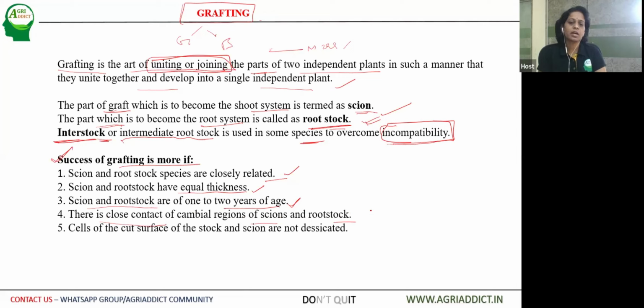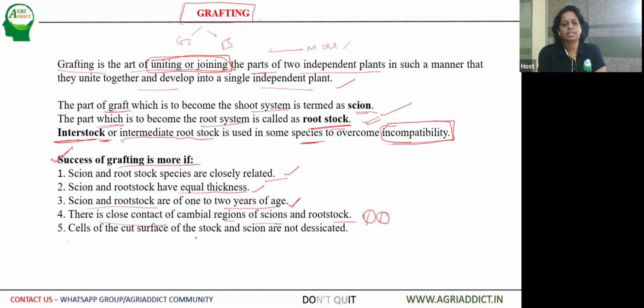So if we cut open the stem of the scion or the rootstock, the xylem and phloem should be put exactly at the place where the cambial regions coincide. So that is the exact place where it has to be united.